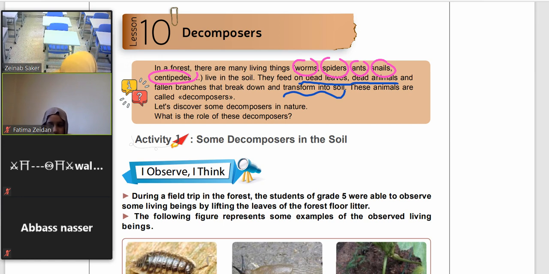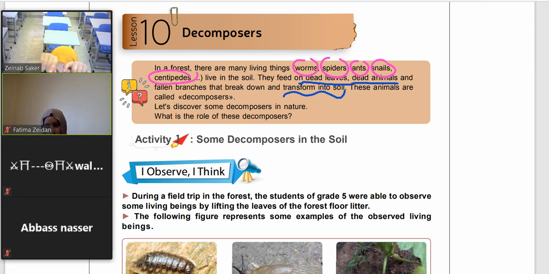They live in the soil. All decomposers live in the soil and can feed on dead leaves. They can feed or eat the dead leaves that fall from the tree, dead animals or dead people, also dead humans, and break down their body to transform them into minerals in order to fertilize the soil, which means to help the growth of plants in order to make photosynthesis.